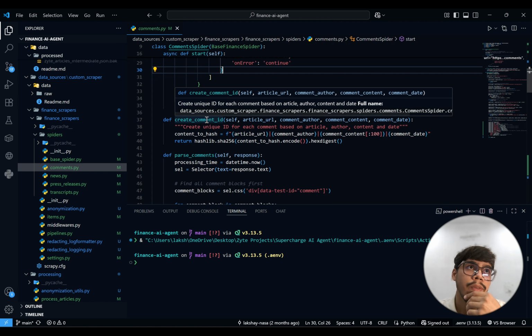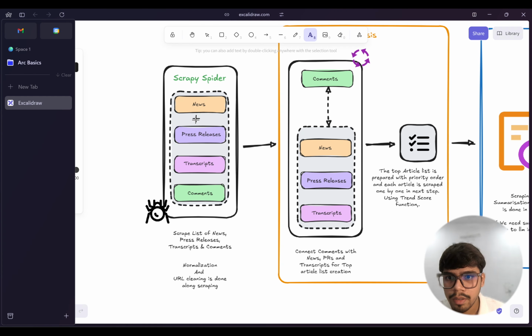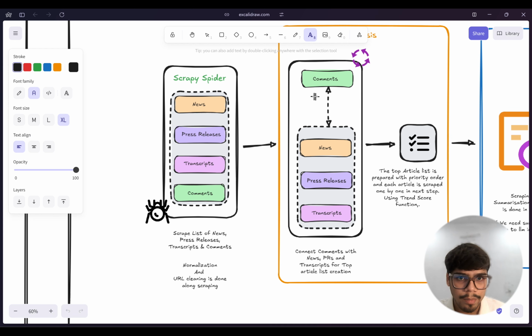I told you we will do a trend analysis on the URLs that we got, and then sort them based on priority. We do that with the help of IDs. If you see here, I'm trying to connect these comments to these three articles, right? So we need certain comparative parameters via which we can compare and say, okay, this comment is related to this news, this comment is related to this press release, right?